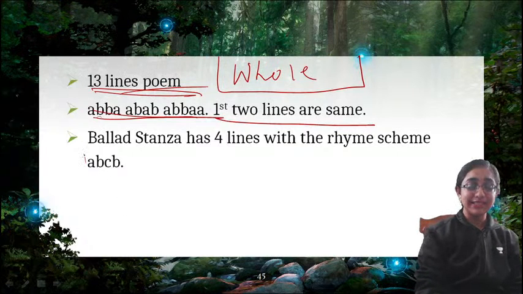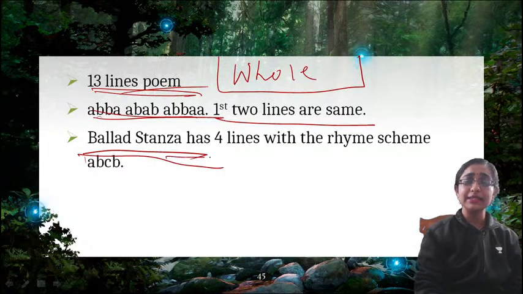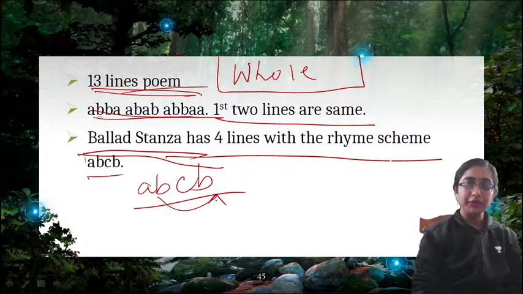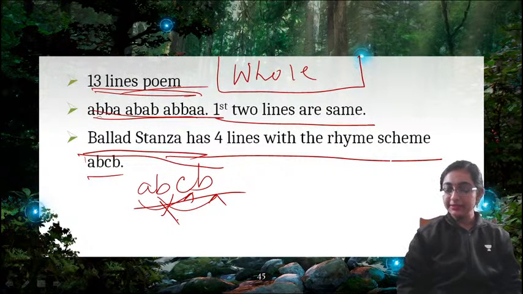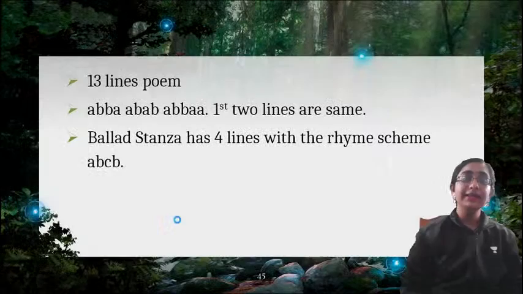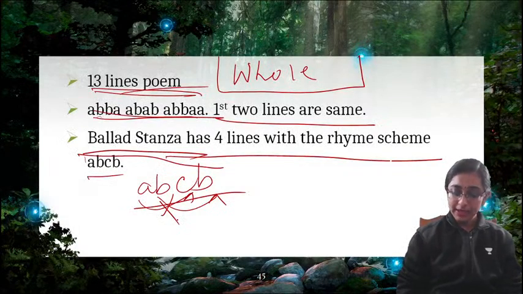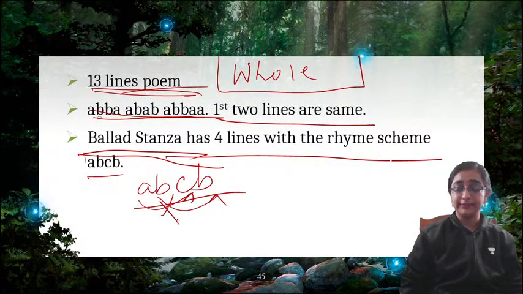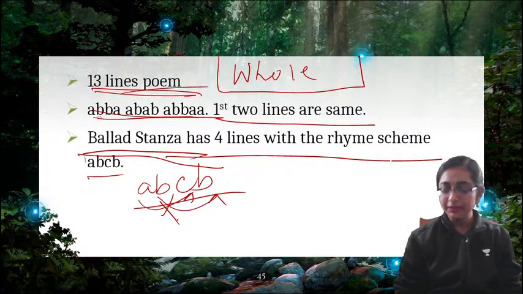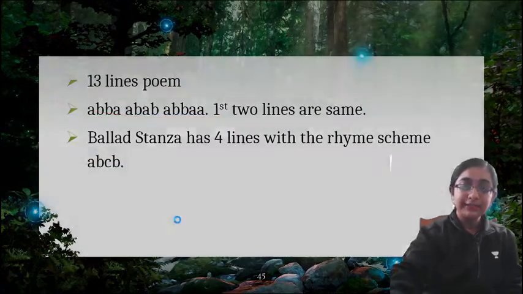Now next is ballad stanza. What is ballad stanza? Ballad stanza has 4 lines. This is the rhyme scheme: A, B, C, B. The second line rhymes with the 4th line, and the first and third lines have no rhyme. That is the rhyme scheme of ballad stanza. So, roundel is a 13-line poem, and ballad stanza has 4 lines. It is mainly used in ballads, so it is called ballad stanza.